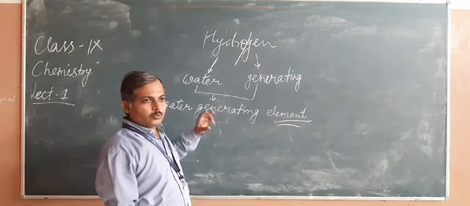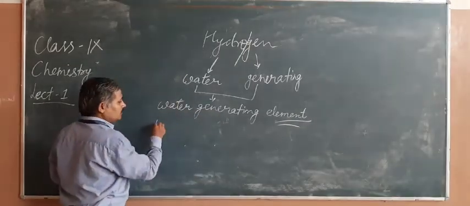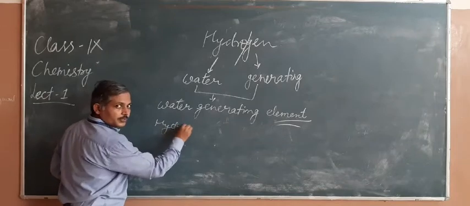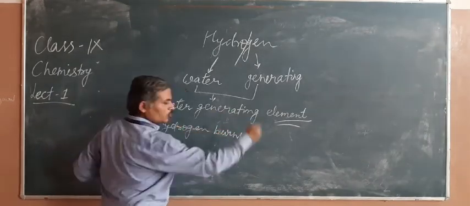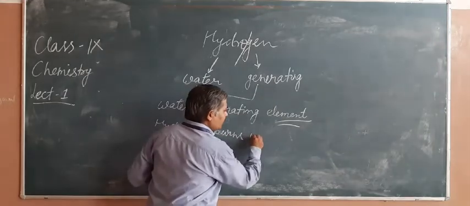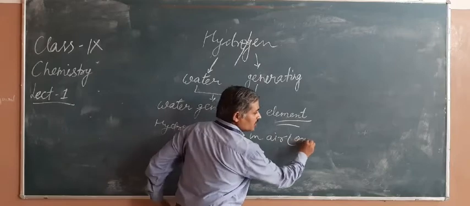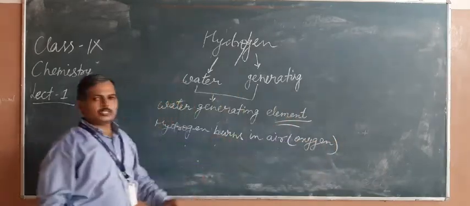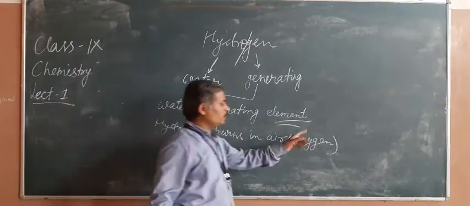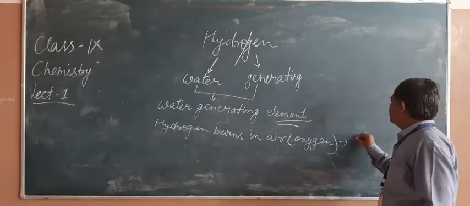And so what happens is that whenever hydrogen burns in air, especially oxygen, it gives water.